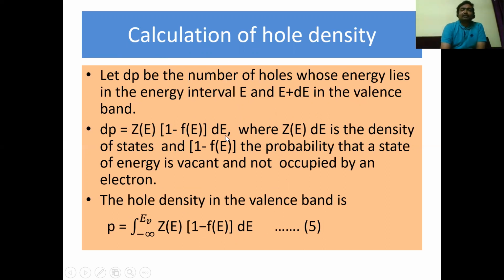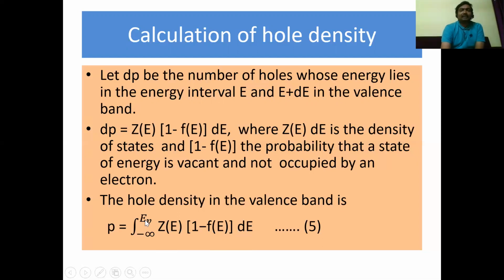Here Z(E) dE is the density of states and 1 minus f(E) is the hole occupation probability. By integrating this equation, we get the integral of dP as P, the integration of Z(E) into (1 minus f(E)) into dE. The limits are from minus infinity to Ev, where minus infinity is the lowest energy level in the valence band and